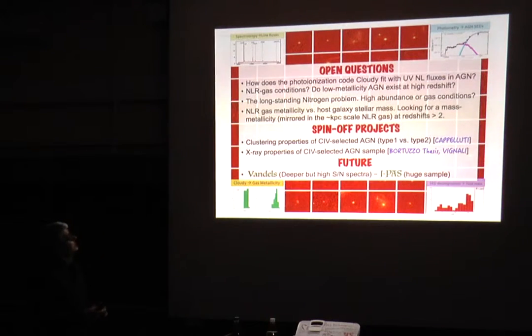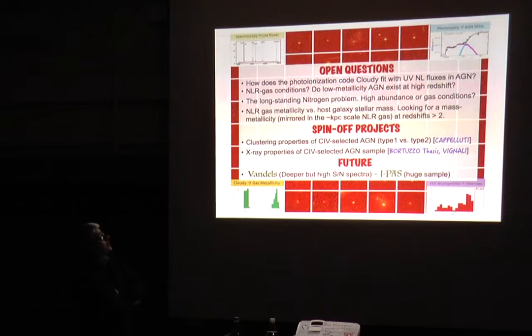The first, the most basic, is: can the photoionization code reproduce the narrow line fluxes in the AGN? On the basis of the first tests that we did, the answer is yes, very well.